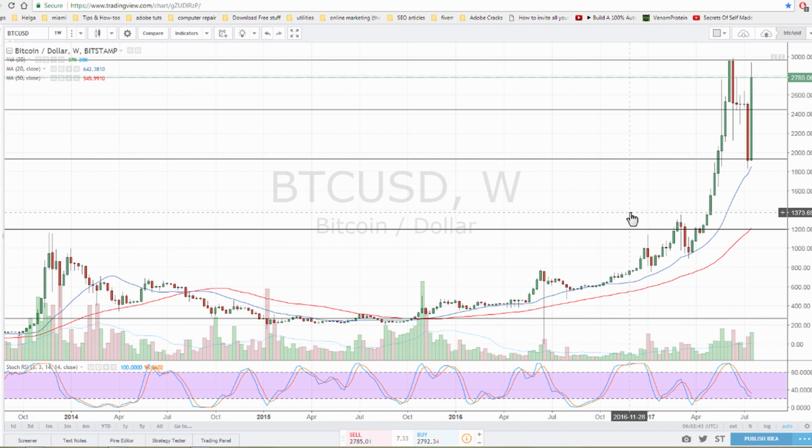Today I'm going to be doing a little bit of follow-up for the whole crypto market space in general, and the first video I'm going to be doing is for Bitcoin. So what I have here is Bitcoin versus USD. These are the 1 week candles from Bitstamp, and we have here a general view of the history of Bitcoin.